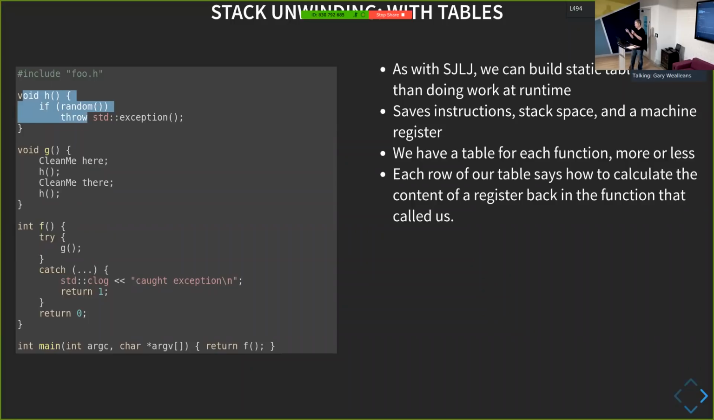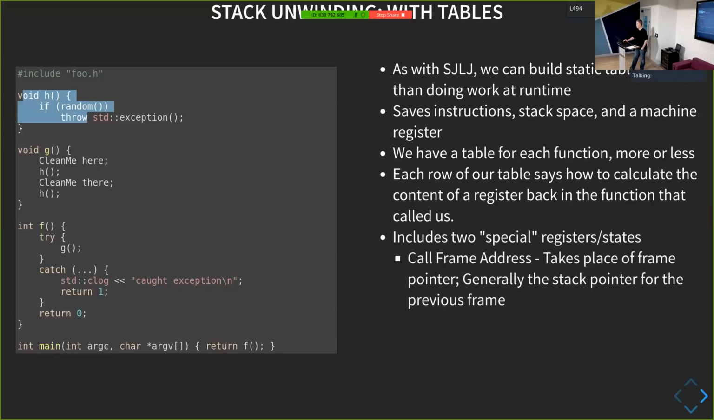And each row of our table is a vector designed for this point part of the instruction. In order to get from this frame down to the previous frame, you need to do this, and you need to kind of replace this register with this value, etc. Okay? There's two special values in the table. There's the call frame address, which takes the place of our frame pointer.